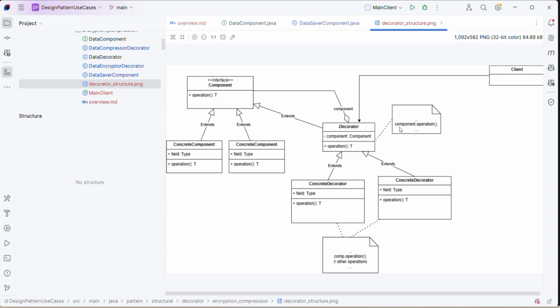In terms of operation, we know component.operation delegates this operation to the next decorator or the concrete component. In the concrete implementation we also have separate operation implementations. These are very simple. We delegate to our parent as well as perform some other operation. An example will make this very simple to understand, and later we'll talk through the code explanation.